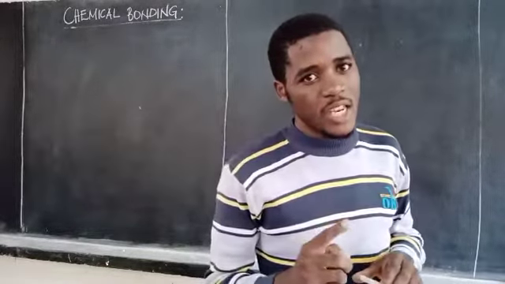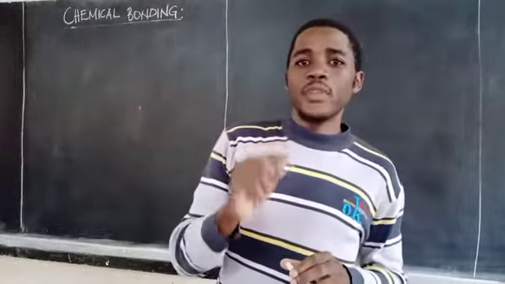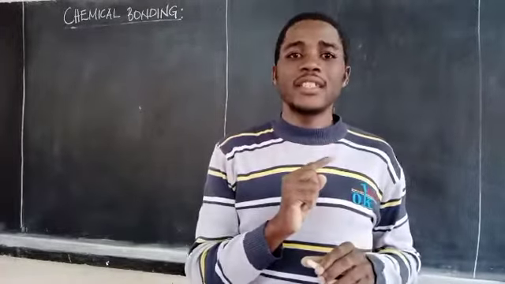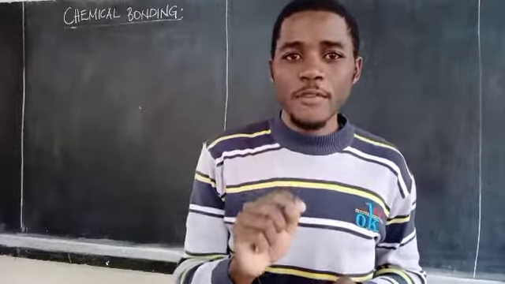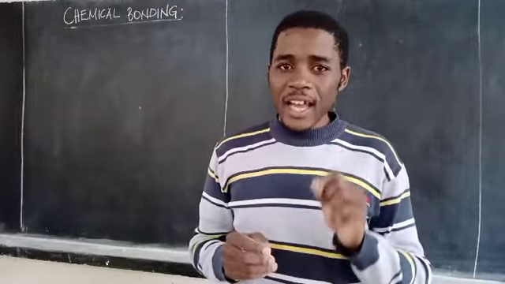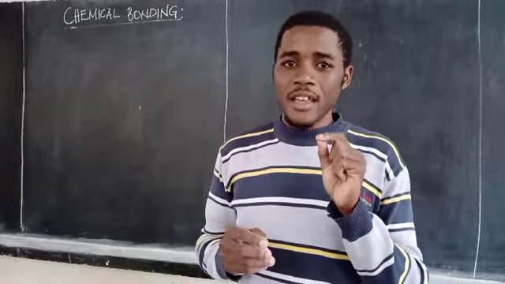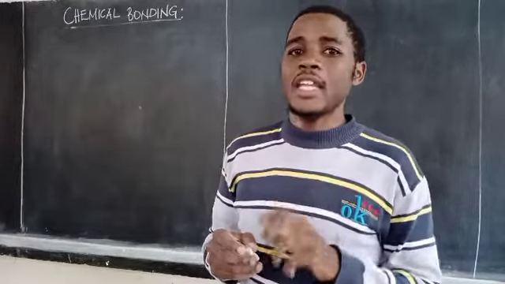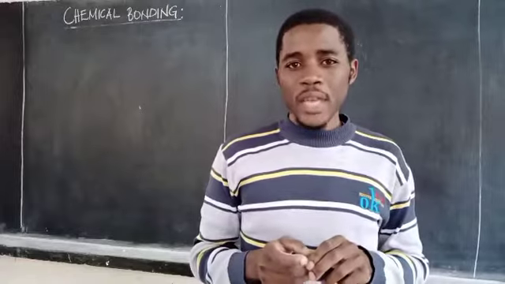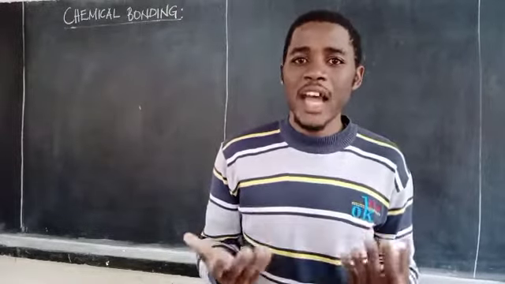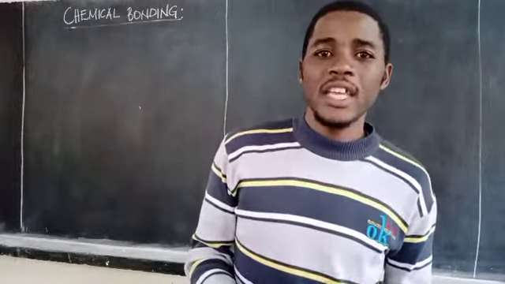But we said, apart from the elements in group 8, the elements which have fully filled energy levels, other atoms are unstable. And they always struggle to be stable. Being stable means having fully filled energy levels.